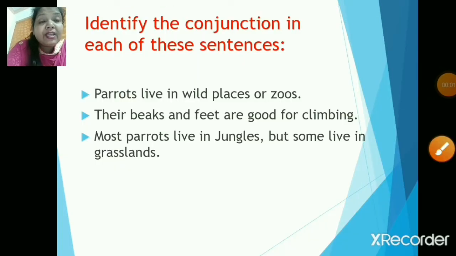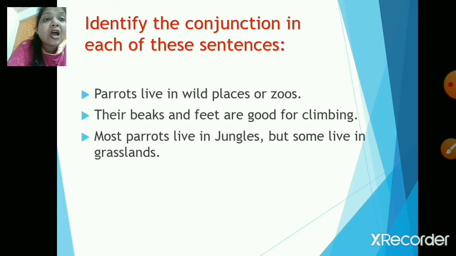All right, children, now quickly take out your book, pencil or a pen, and we will do one activity. Identify the conjunction in each of these sentences. The first sentence is, parrots live in wild places or zoos. Next, their beaks and feet are good for climbing. Next, most parrots live in jungles, but some live in grasslands. Okay, now what is the conjunction in the first sentence?